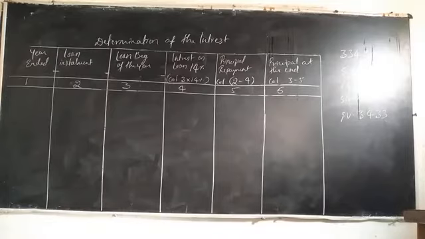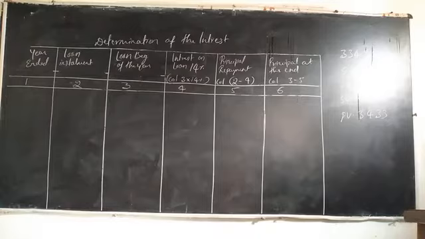Yes, dear students, this is the solution for determination of the interest. How are we calculating the interest for this problem? Totally, 1 lakh installment amount we are providing to the loan. Out of that, what is the interest we have to pay on that particular loan? See, this is the solution.